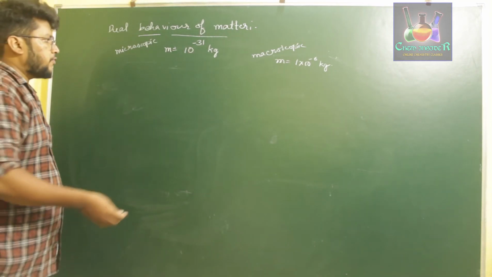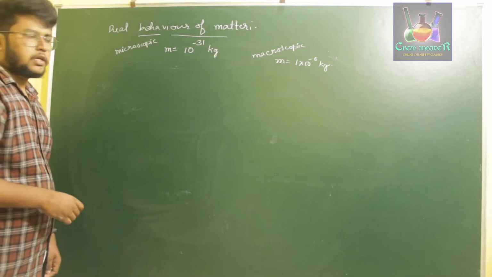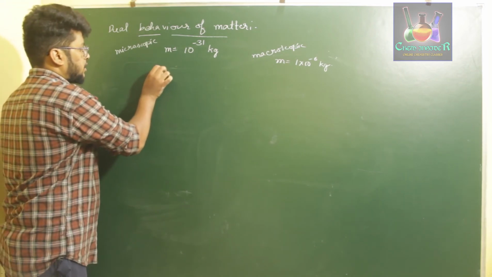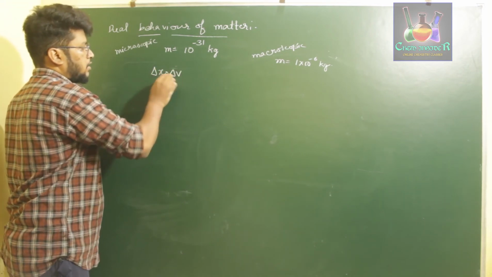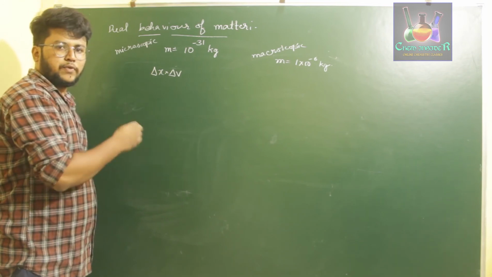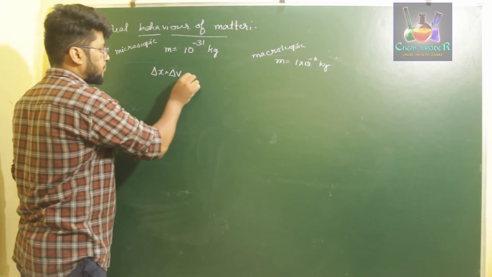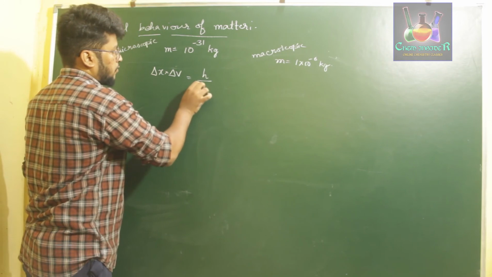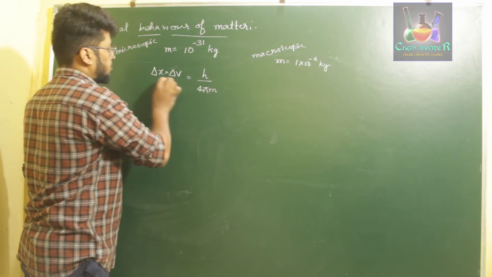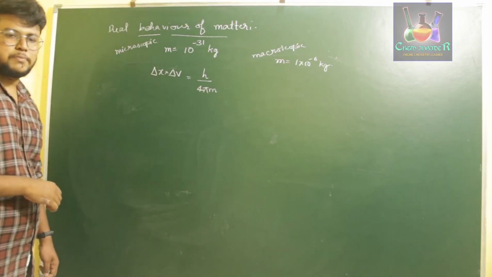Now if I write down the formula of uncertainty, that is delta x into delta v is equal to h by 4 pi m.